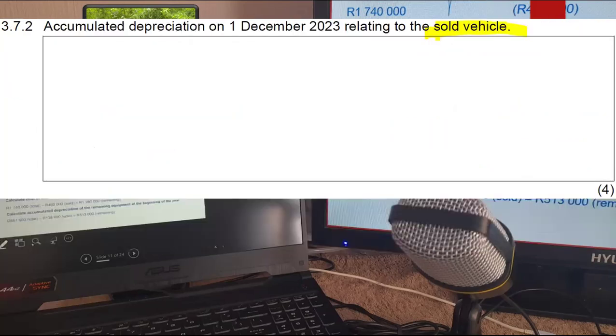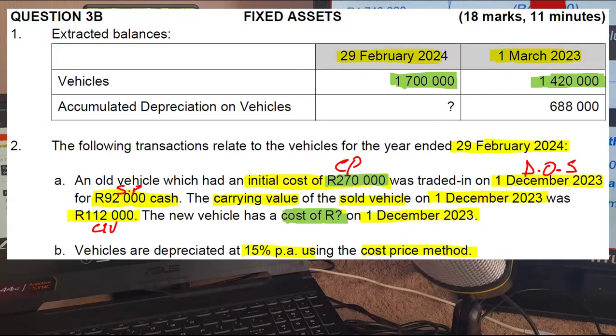2023. The next question requires us to calculate accumulated depreciation on the 1st of December relating to the vehicle that was sold. What do we have with respect to this vehicle, and how do we calculate accumulated depreciation? Please note that to calculate accumulated depreciation, you need accumulated depreciation at the beginning of the year so that you can calculate depreciation for the current year, add them up, and get accumulated depreciation on the date of sale. I can't do that here because when it comes to the vehicle that was sold, they did not give us accumulated depreciation of this vehicle at the beginning of the year. It was not given to us.